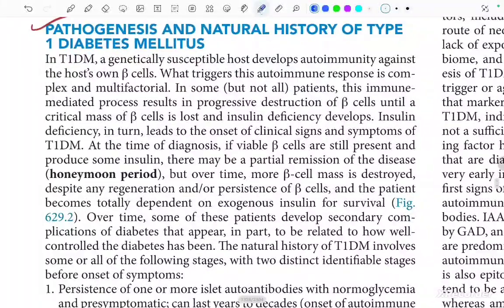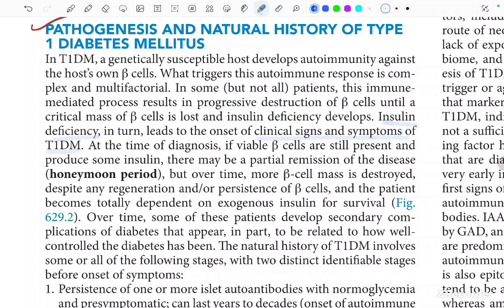What triggers the autoimmune response is complex and multifactorial. In some patients, this immune-mediated process results in progressive destruction of the beta cells until a critical mass of beta cells is lost and insulin deficiency develops. So till then, it is progressive destruction. Insulin deficiency in turn leads to onset of clinical signs and symptoms of type 1 diabetes mellitus.